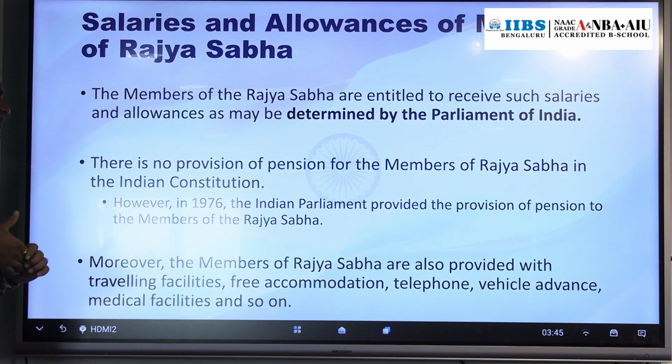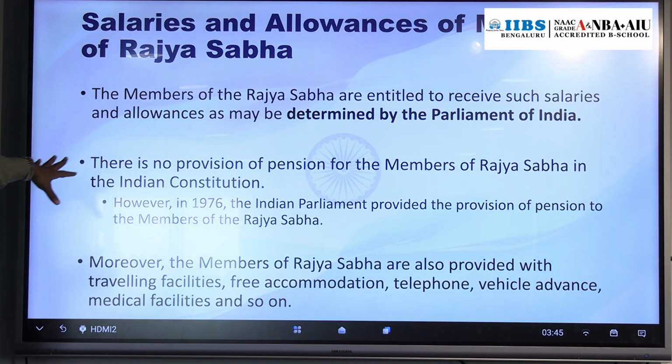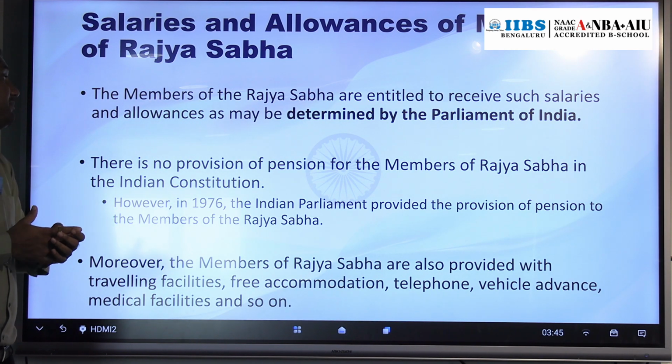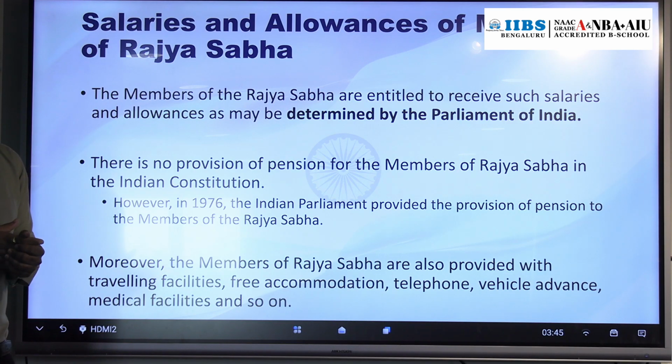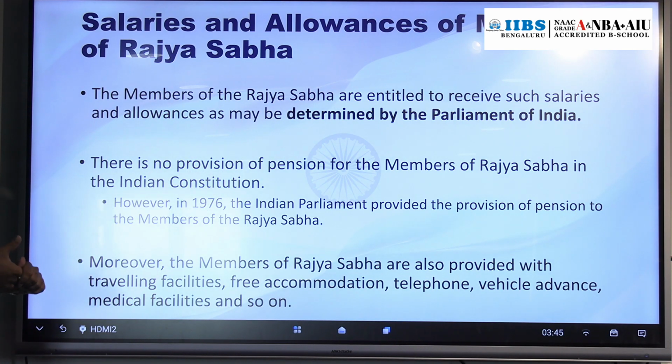Apart from that, in the Constitution there is also no provision for pension. Salary is there. What is the provision? Salary will be determined by the Parliament. What about the provision of pension? There is no provision of pension for members of Rajya Sabha in the Constitution. But in the year 1976, Parliament provided the provision of pension. Please remember, the provision of pension is not mentioned in the Constitution, but Parliament has provided it.